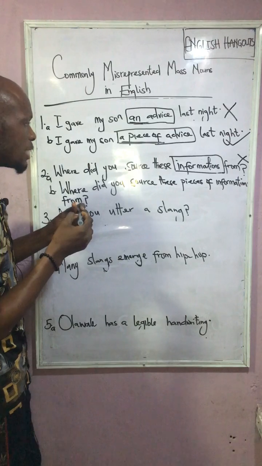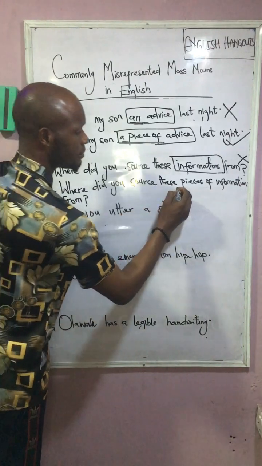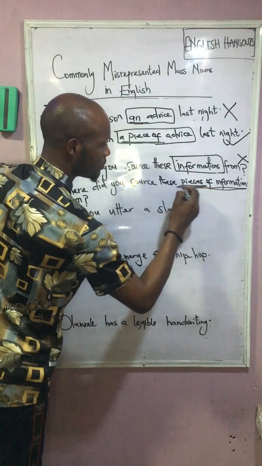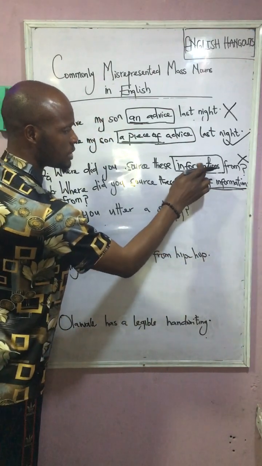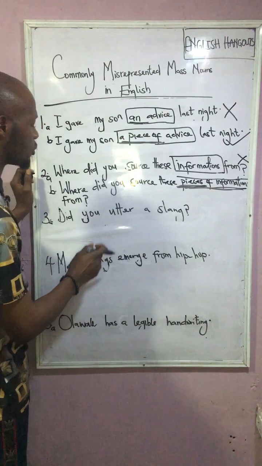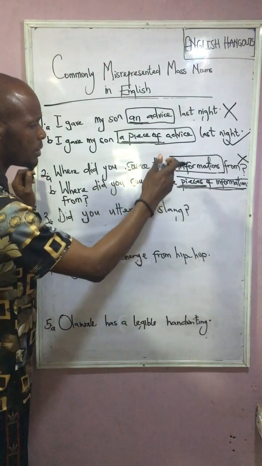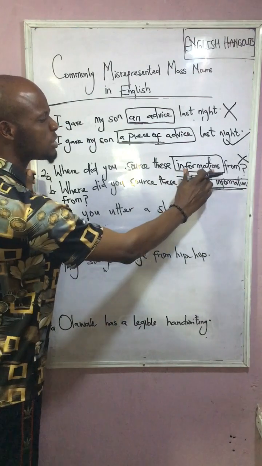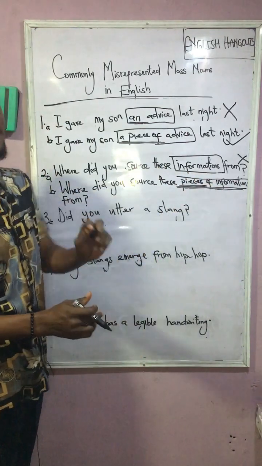Here also you realize we introduce what? Partitives. The informations here becomes pieces of information. Where did you source these pieces of information from? Not informations.